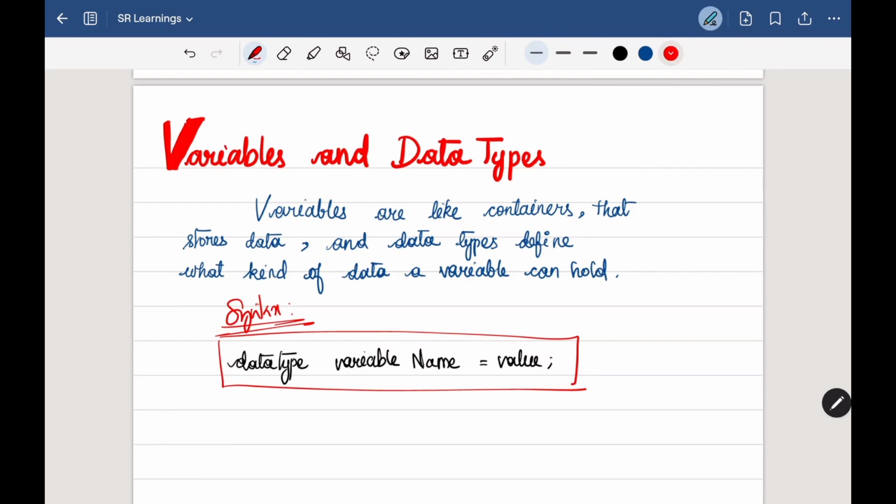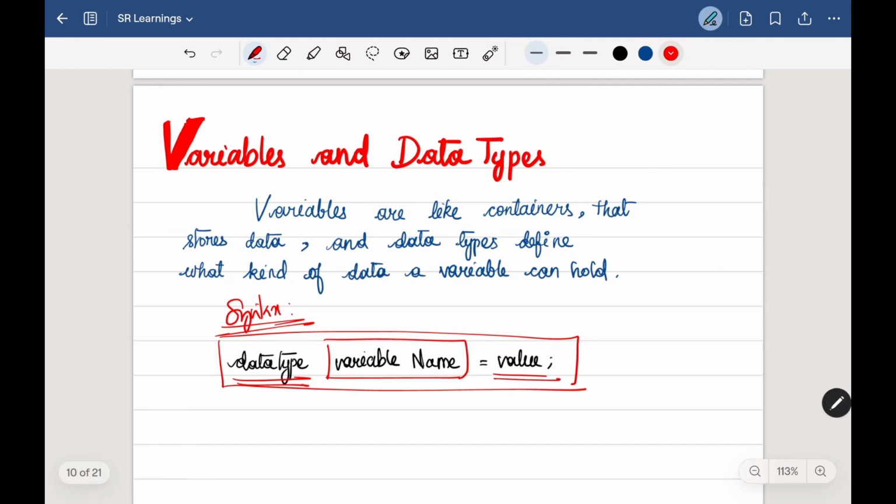So here, if you are developing a program, then you must define a variable, and a variable declaration should contain a data type, like what's the data type of the data it is storing, and also its value.